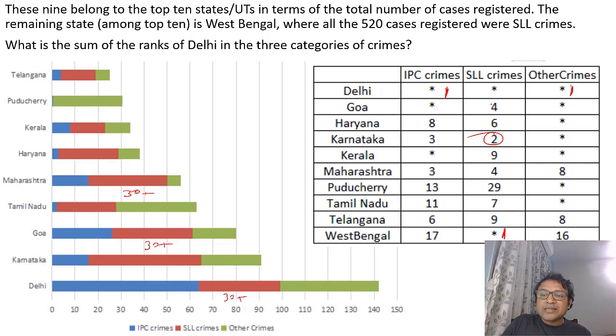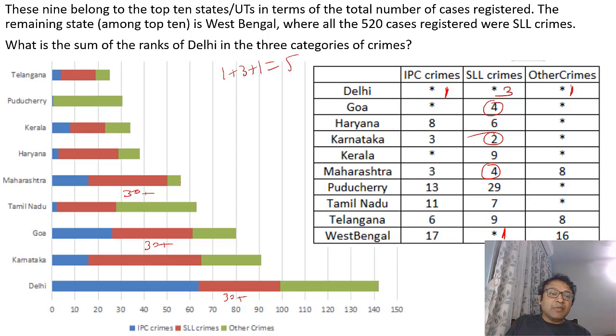Let's look at the rank. Goa is ranked fourth and Maharashtra is ranked fourth. What does fourth mean? There are three states above Goa and Maharashtra. One is West Bengal, second is Karnataka, so third has to be Delhi. Delhi has to be ranked three. So Delhi's total will be 1 plus 3 plus 1, which is 5.